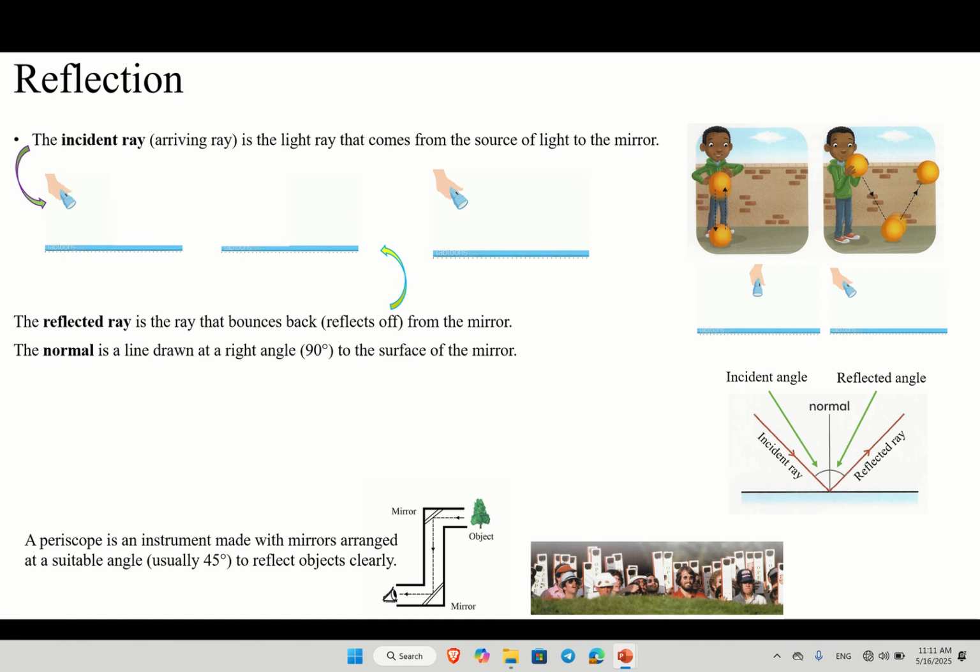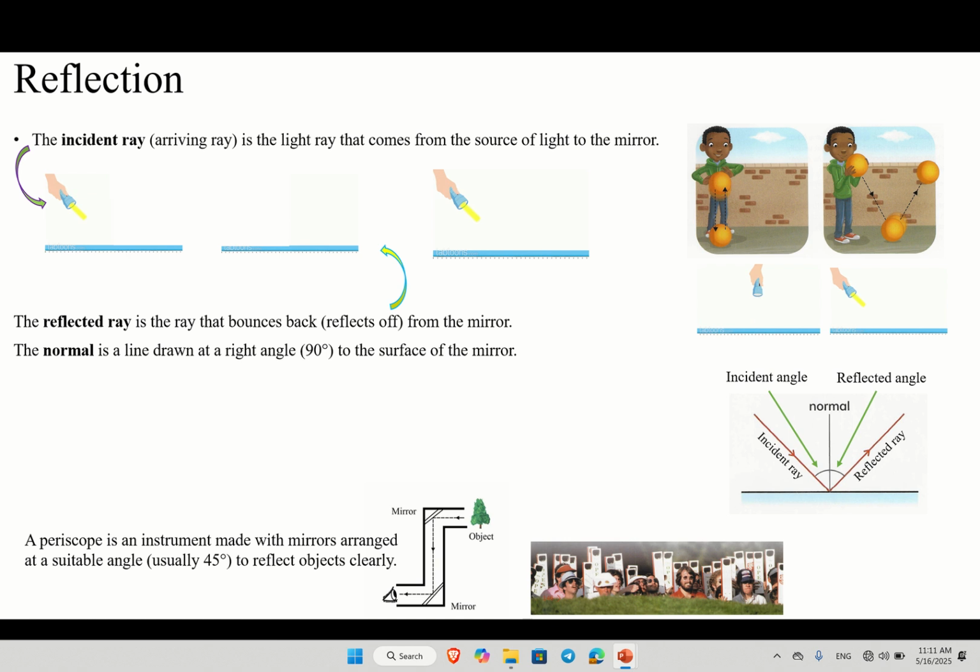Reflect from the tree to someone's eye, then they can see the tree. Reflect from you to my eyes, then I can see you. You see, the reflection is like that. The normal is the drawn right, straight line which makes a 90-degree angle on the mirror. By this normal we can find the incident angle and reflected angle. The space between the incident ray and normal is the incident angle, and the space between the reflected ray and normal is the reflected angle.